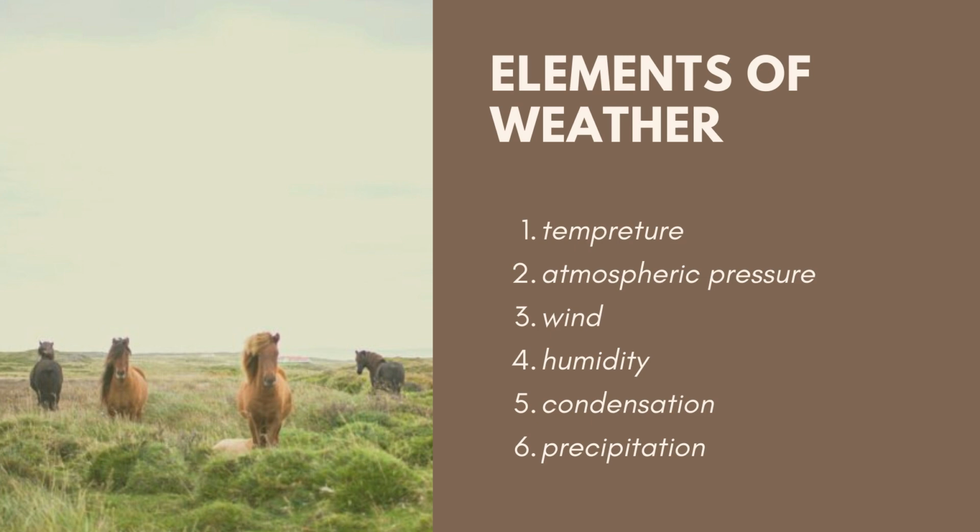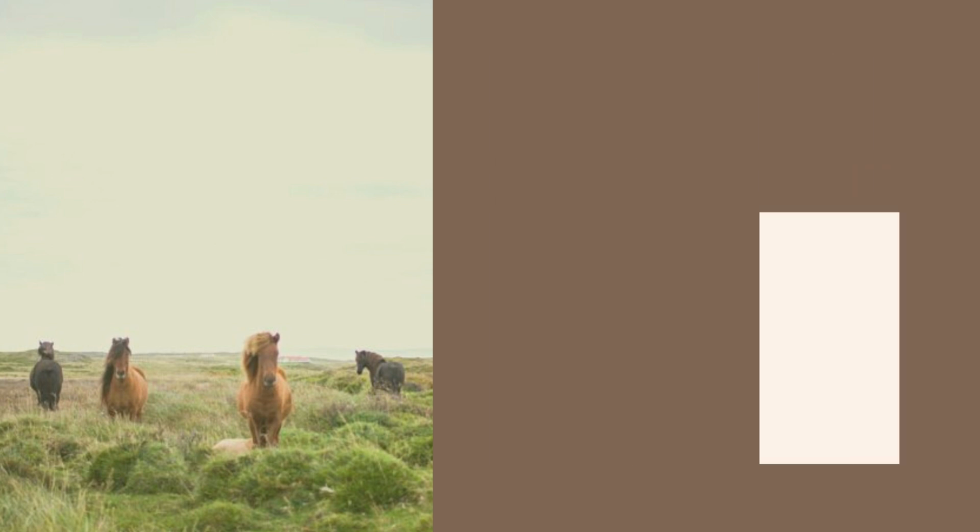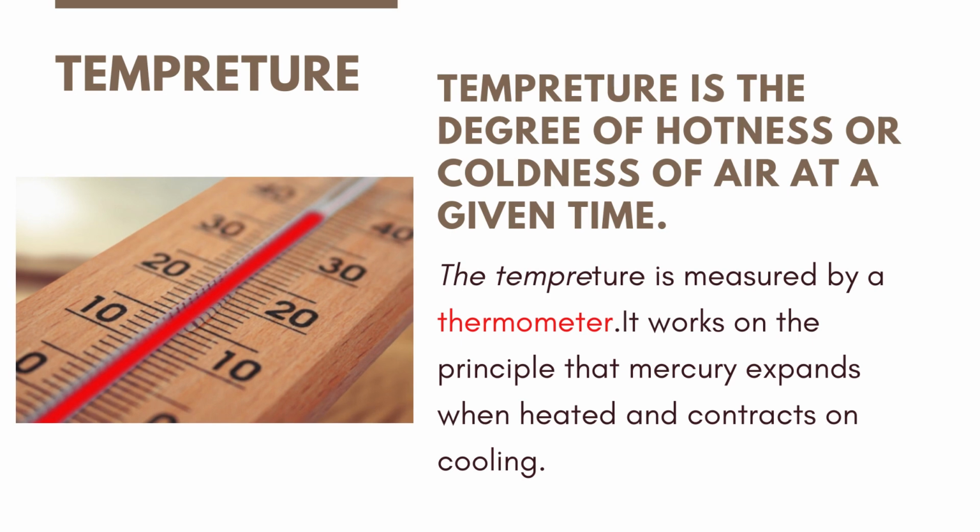There are 6 different elements of weather: temperature, atmospheric pressure, wind, humidity, condensation, and precipitation. But today we are going to learn only about 3 of them: temperature, atmospheric pressure, and wind. So let's start with the first, that is temperature.